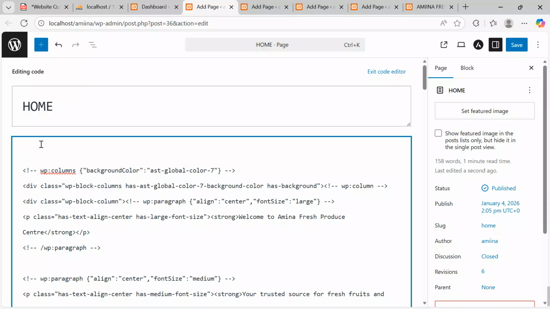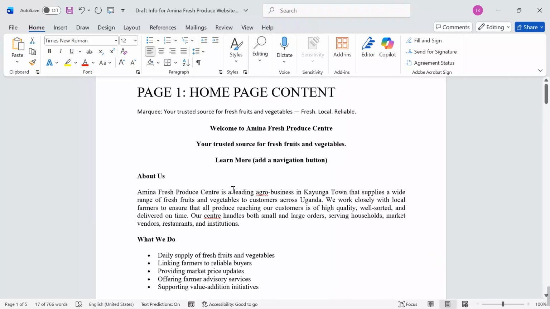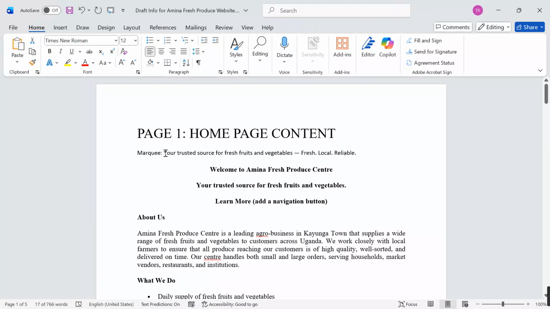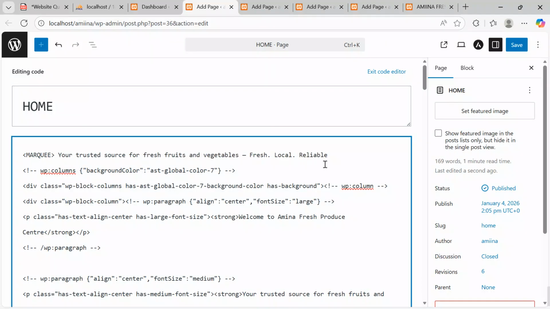So I'll come open the tag. I say marquee. What will be our marquee? We have some catching statements in the support document. Our marquee will be your trusted source. Control C, put your statement over there. Come, close the marquee. Put this slash and then say marquee.